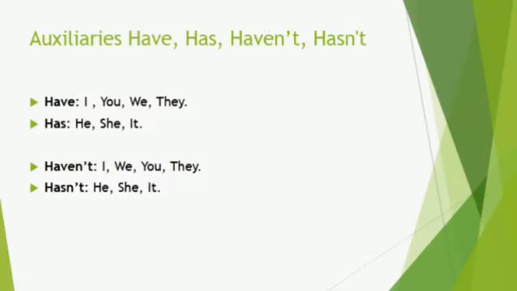Now I am going to talk about auxiliaries have, has, haven't, and hasn't. In affirmative sentences, we use have and has. Have with I, you, we, and they, and has with he, she, and it. For negative sentences, we use haven't and hasn't. With haven't, we use I, we, you, and they. And with hasn't, we use he, she, and it.